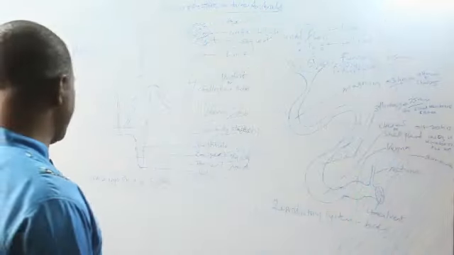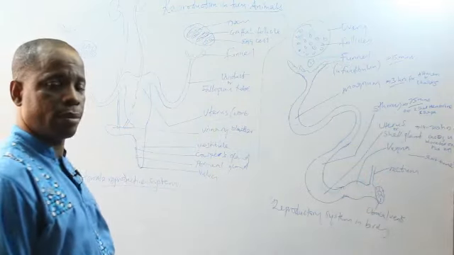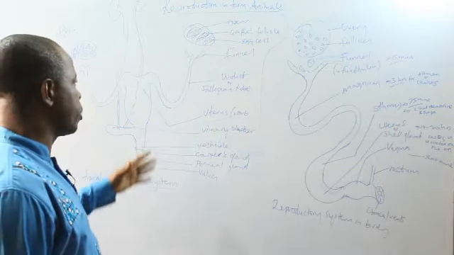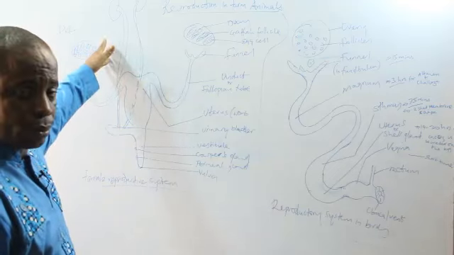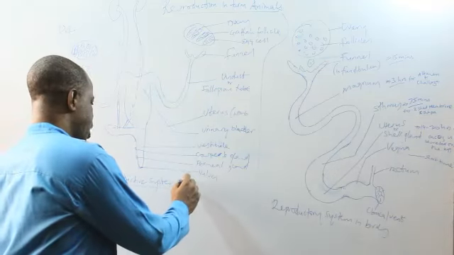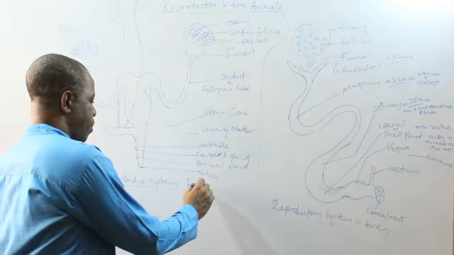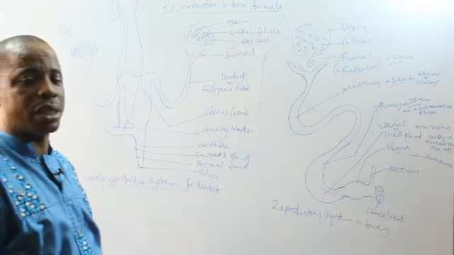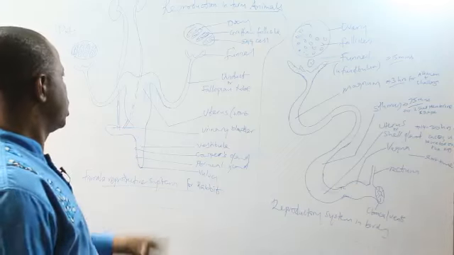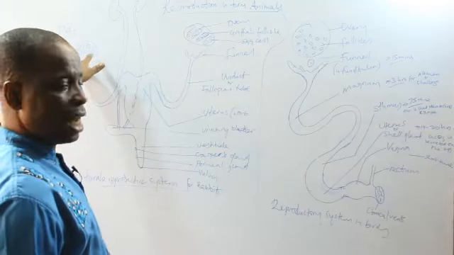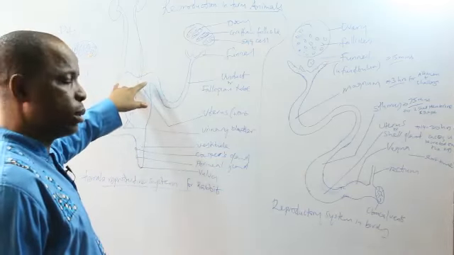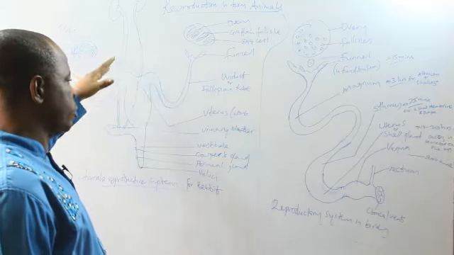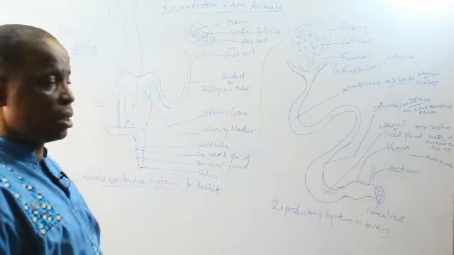Now let's go to the female reproductive system. The female reproductive system is what I've drawn on the board, let's say for rabbits and also for other farm animals. The most important organs of the female reproductive system are the ovaries as well as the womb, but the most important one are the ovaries.